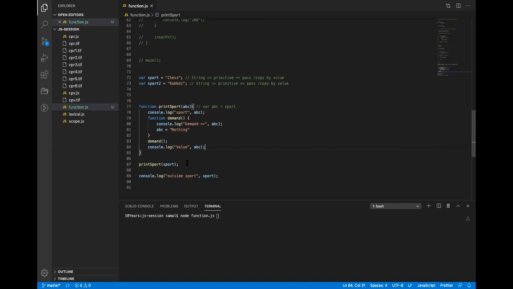Okay, let's go one by one. Line number 84: nothing. So it will basically be nothing, right? So I will call this function.